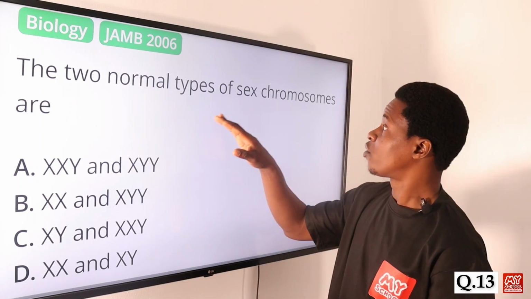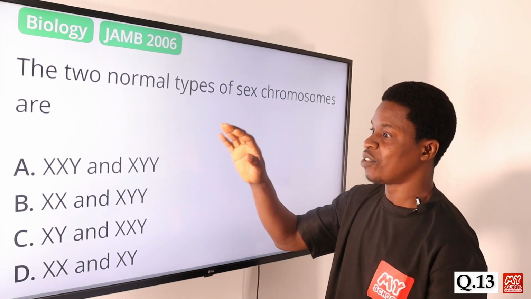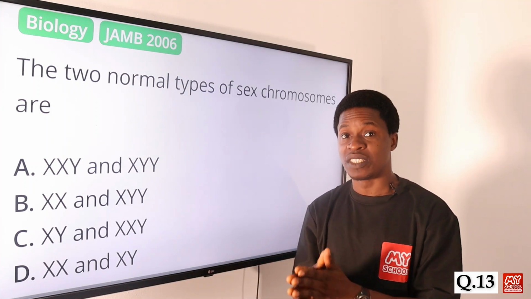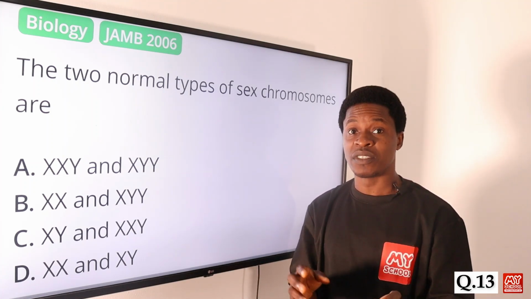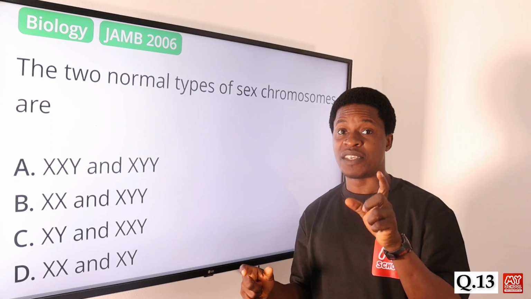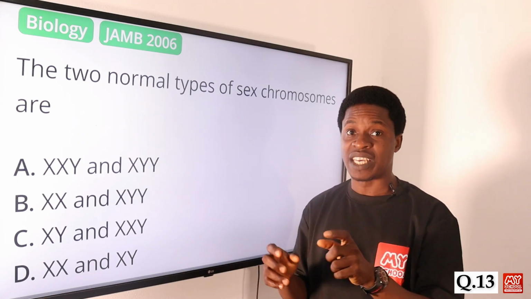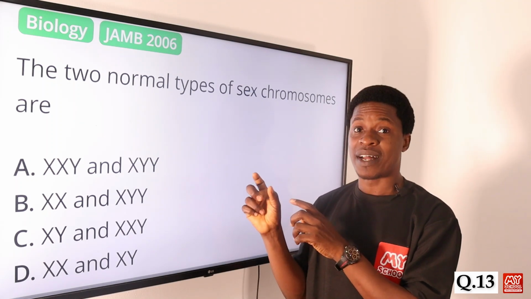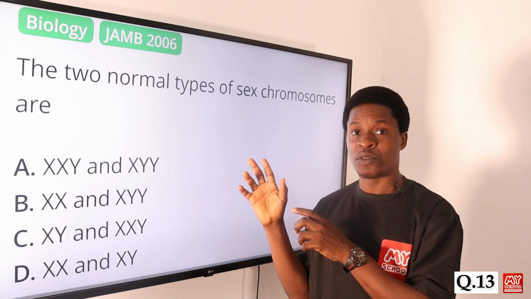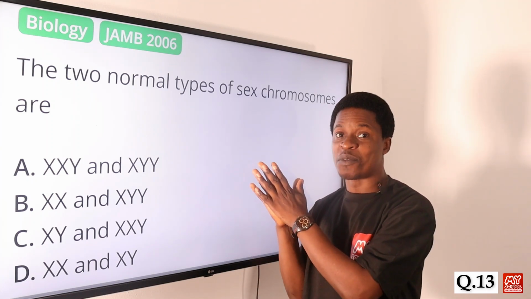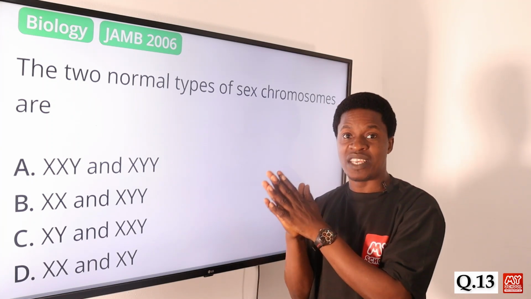The two normal types of sex chromosomes are what? Usually we know we have two types of chromosomes, the sex chromosomes: the X chromosome and the Y chromosome. Females usually have two X chromosomes, while the male counterpart has an X and a Y chromosome. So of course you know that it's the Y chromosome that is responsible for the male gender.